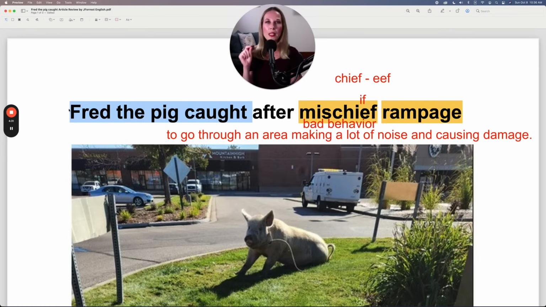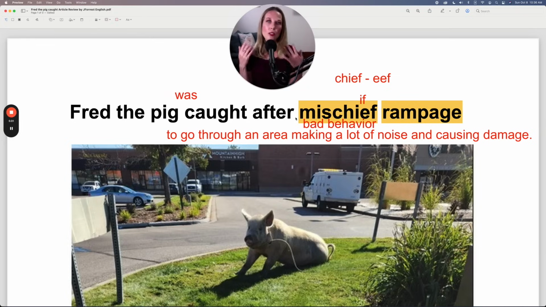It might be difficult for you to identify this because in headlines of newspaper articles or short stories, they often omit certain words that are only there grammatically. So in this case, to identify the passive, you would normally see the verb to be because that's the correct grammatical structure. Now, correct grammar would be Fred the pig was caught after mischief rampage.